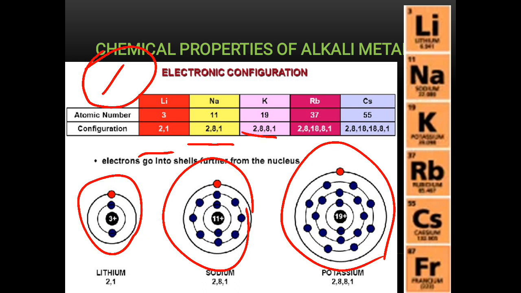And all the time you must notice this, that all of the alkali metals have 1 electron in the outermost shell, or in their valence shell. So chemically, they all have just 1 electron in their valence shell, and this is the reason they form cations by losing that outermost electron.